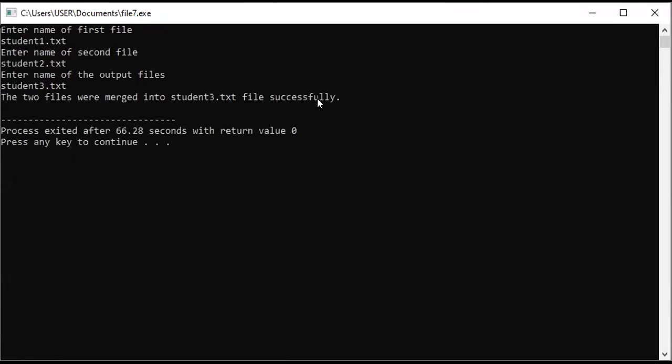So if my program runs successfully, it is very obvious that student1 and student2 are already on my desktop, but now student3 is created. And if all the documents were successfully copied and pasted from F1 to F3 and F2 to F3, then we can see all the information in student3.txt. So just check whether it is created or not. Just wait 1 minute.